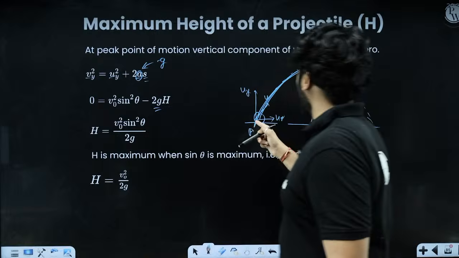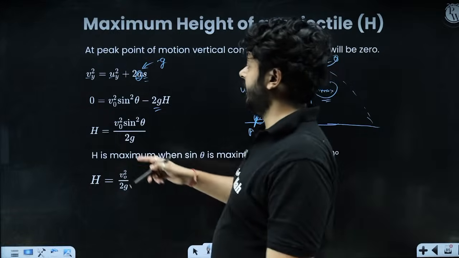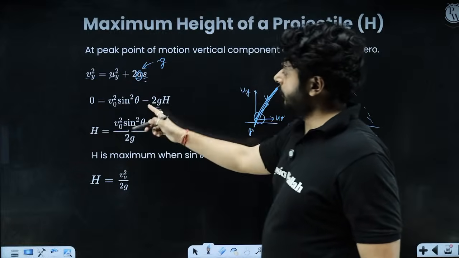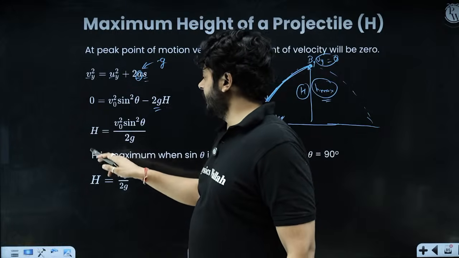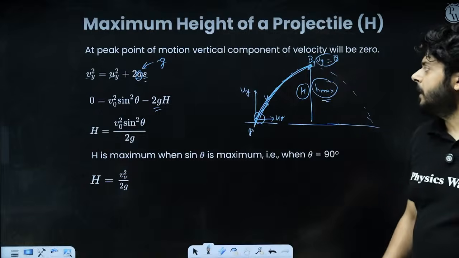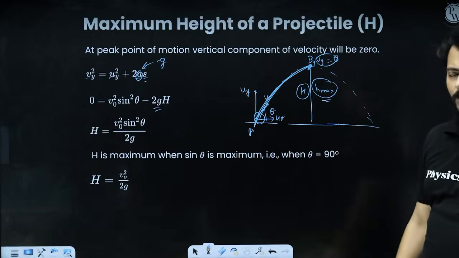Displacement from here to here is nothing but the maximum height H, right? The final velocity in the vertical direction is 0, right? And we can put over here, the maximum height is going to be u square sine square theta upon 2g, right? Maximum height for an angle theta is u square sine square theta upon 2g.